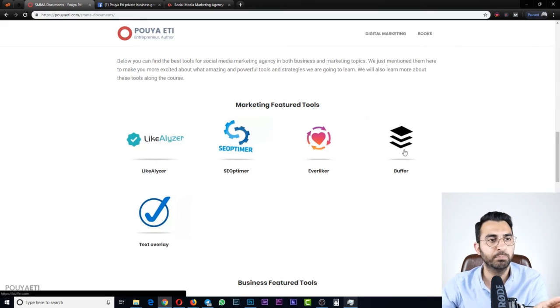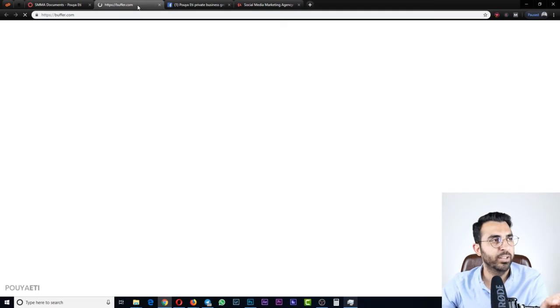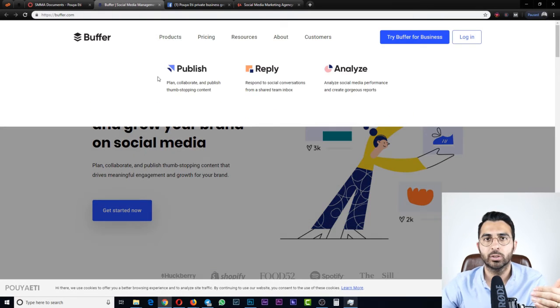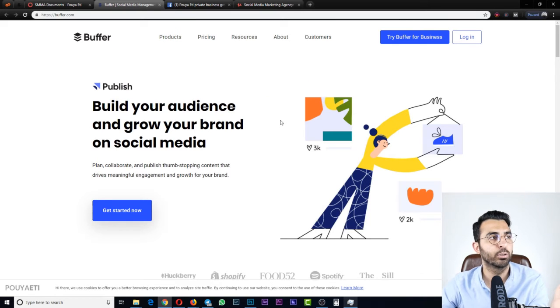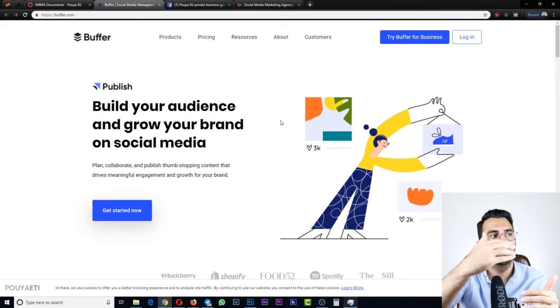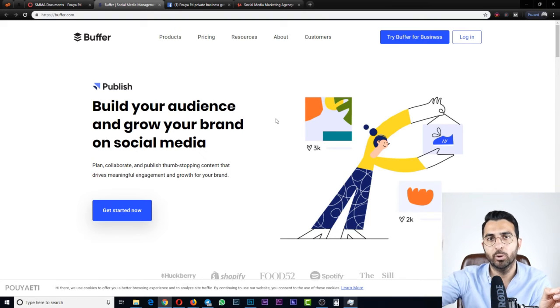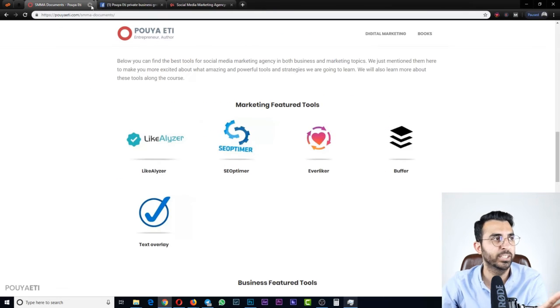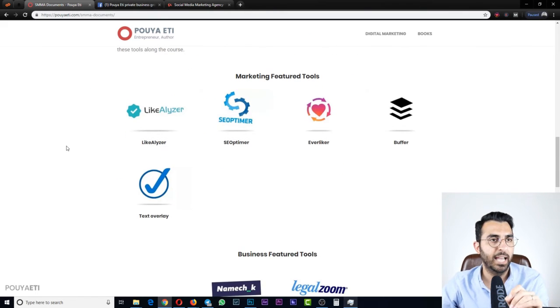The next one is Buffer. Again, a very powerful platform to schedule posts. Okay, you can schedule a lot of posts. For example, you can upload 50 posts on Buffer and tell Buffer that, for example, upload 1 post per day, 2 posts per day at these hours on Facebook, on Instagram, Pinterest, and so on. It's very amazing, very helpful for marketing, and I have been using it for a long time.